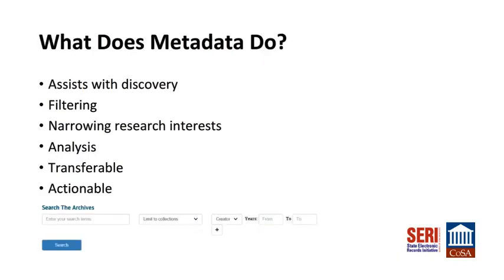Archivists use metadata for a variety of reasons. It can assist with discovery. For example, information displayed on finding aids is metadata. Robust metadata can help researchers find and understand collections. Metadata can assist with filtering and narrowing down research interests. It can aid with deep analysis of content. Metadata is transferable, comprising the backbone of many information-sharing protocols. Consistent and standardized metadata can help institutions transfer data efficiently and effectively. Metadata is machine actionable in that a program can read and act on metadata without human intervention.